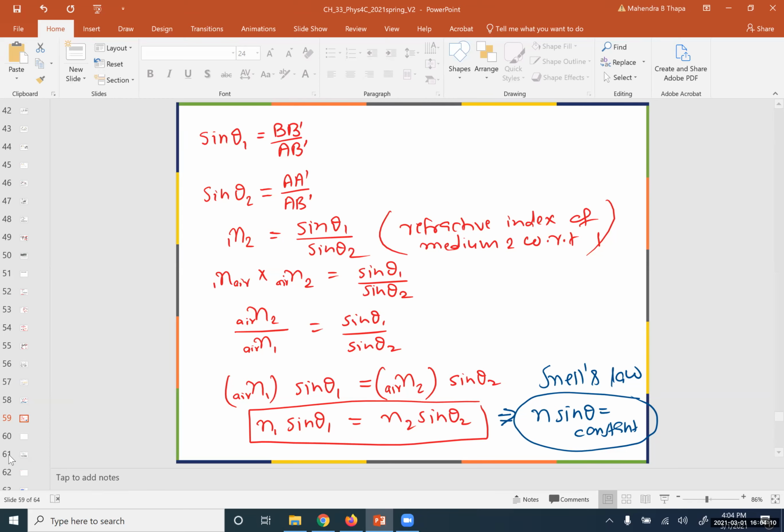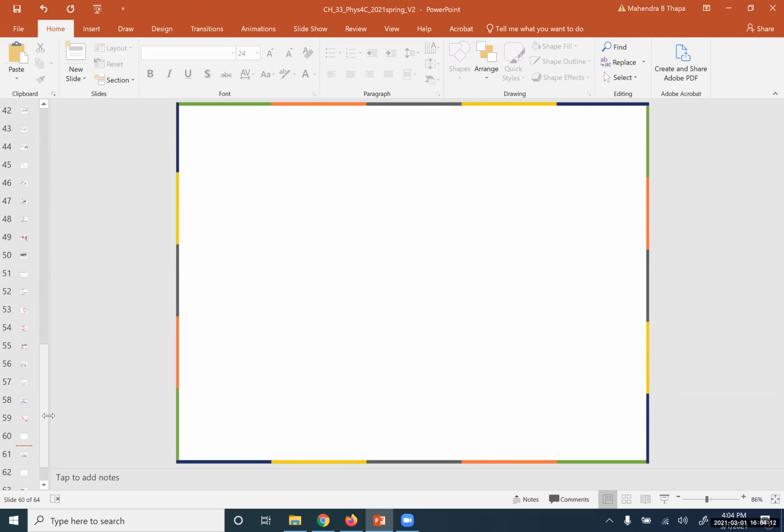We can further simplify this as n1 times sine θ1, which is B'B over AB'. Okay. n2 times sine θ2, which is A'A over AB'.